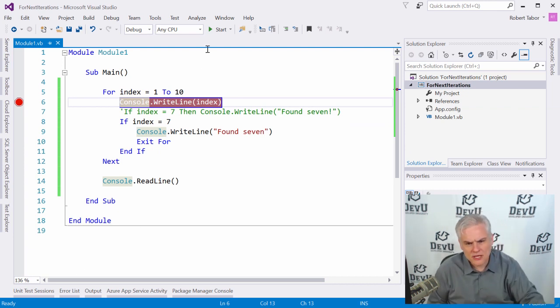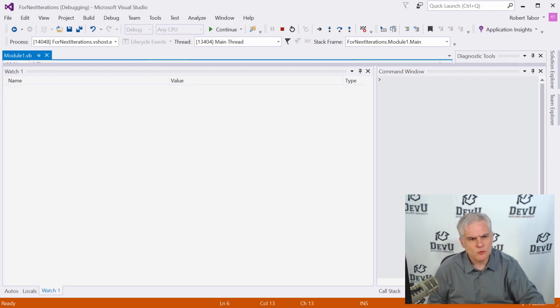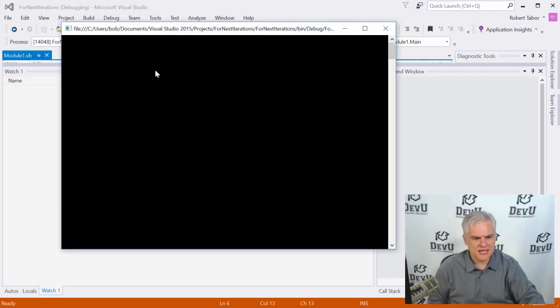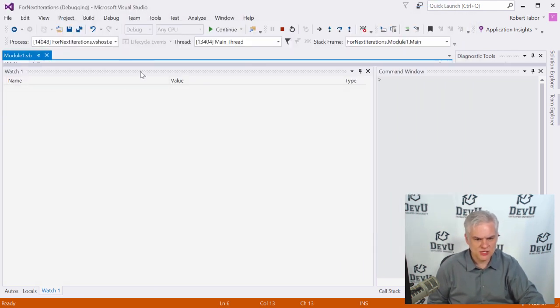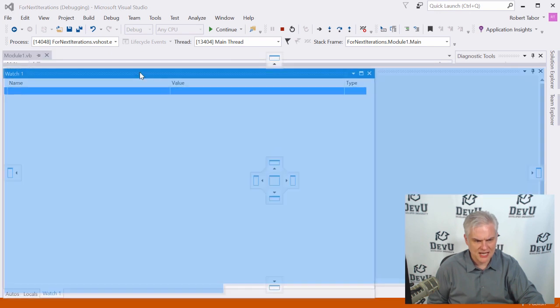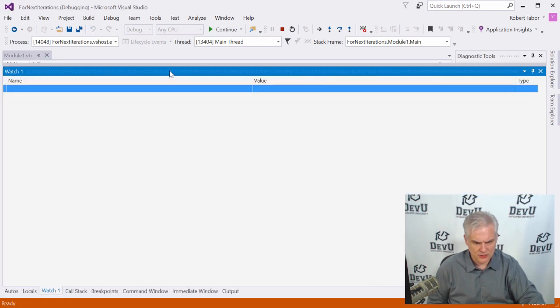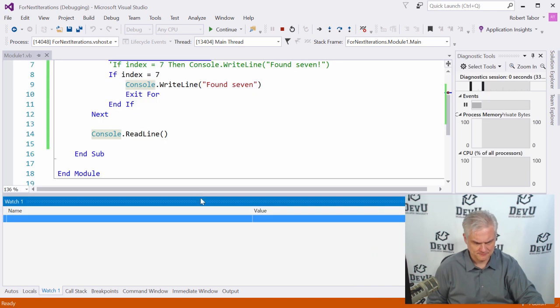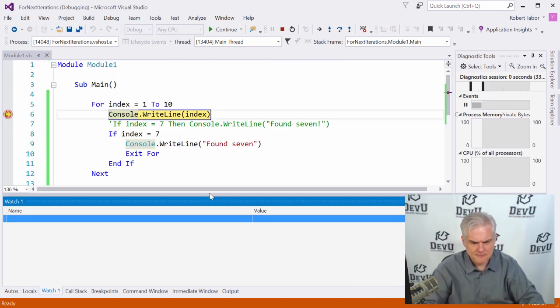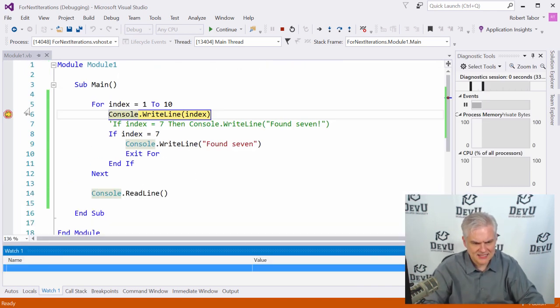And so now whenever we run the application in debug mode, the execution of the application has stopped. Unfortunately, I got this little window that popped up and I've got to get rid of that. Let me move it down, but you can see that in this case the line of execution has stopped here on line number 6, and what we can do is hover our mouse cursor over the variables.